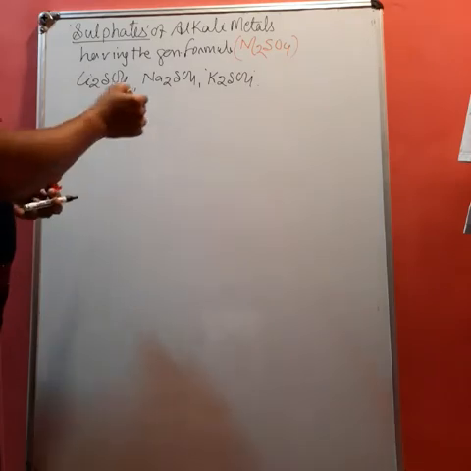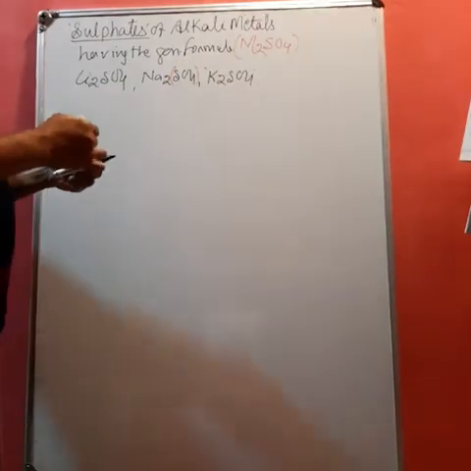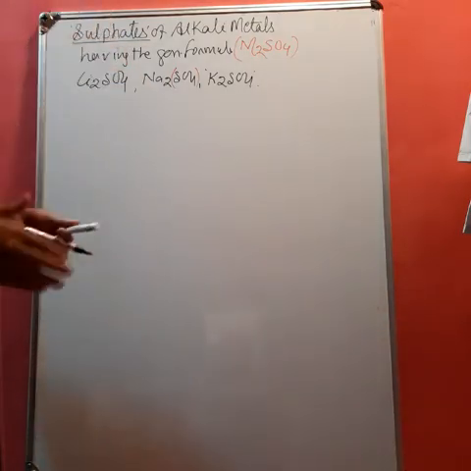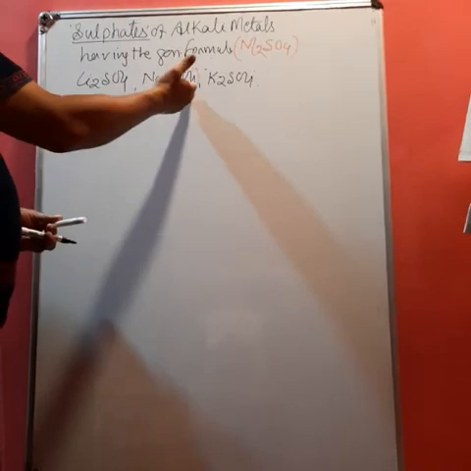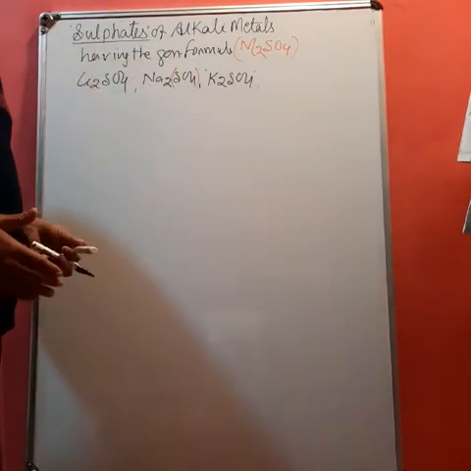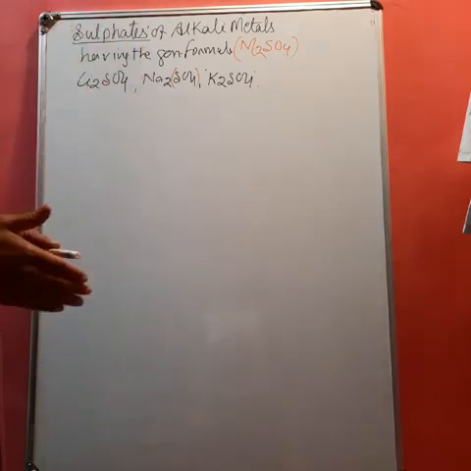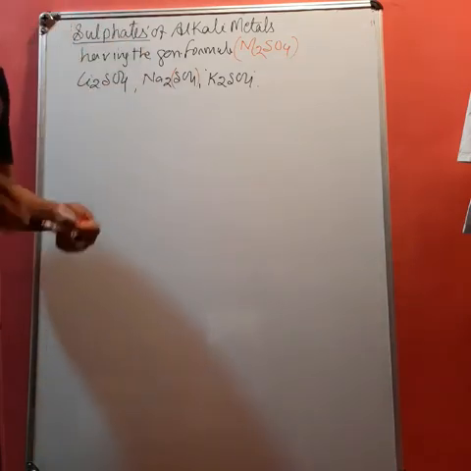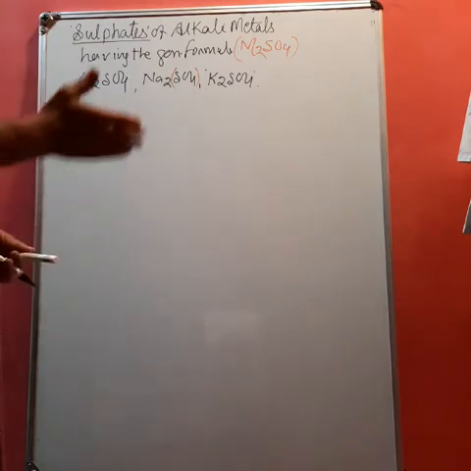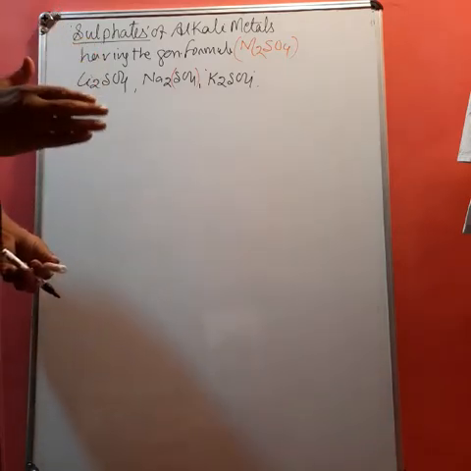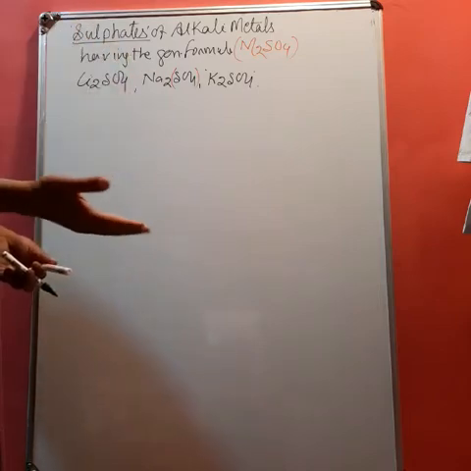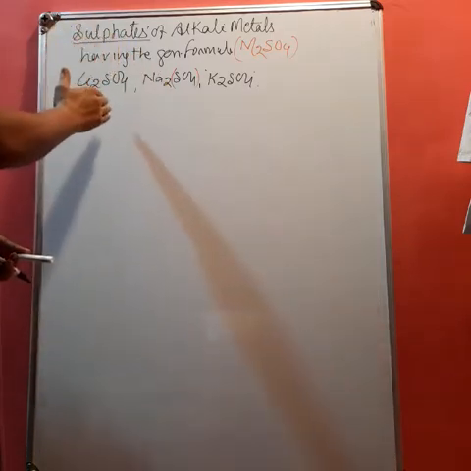Students, you know that sulfates are quite big in size, while the alkali metal size increases down the group. So as the size of the alkali metal increases, it can stabilize the bigger sulfate ion. That means down the group, the stability of sulfates increases. Stability means thermal stability. Similarly, all these sulfates are also soluble in water, but the solubility will decrease down the group.